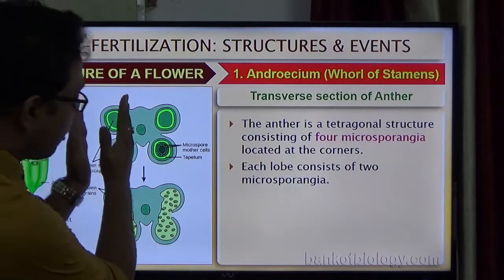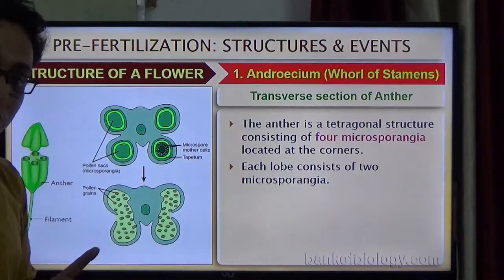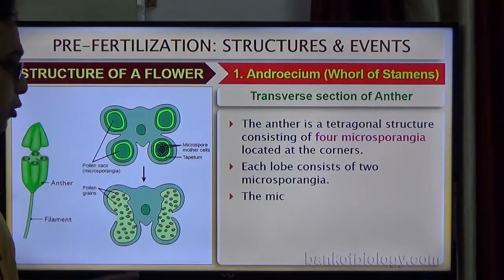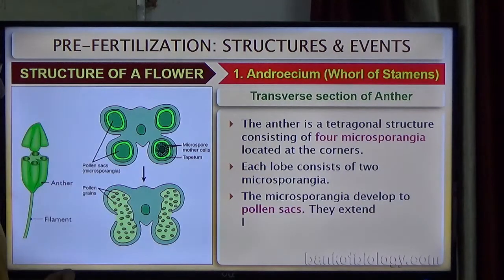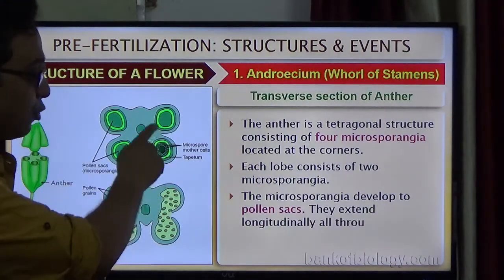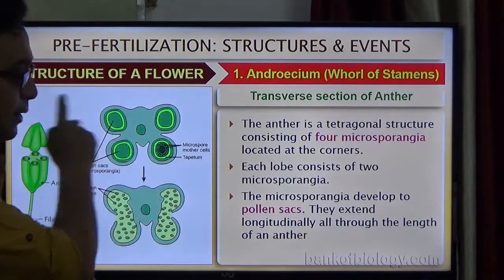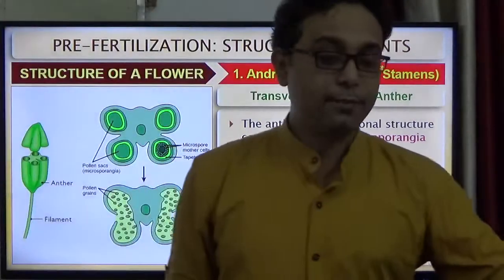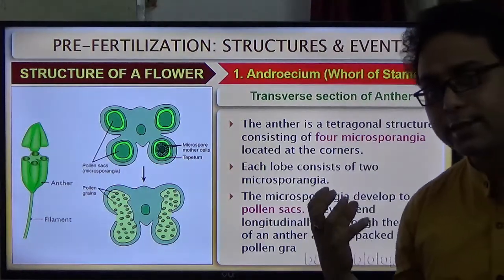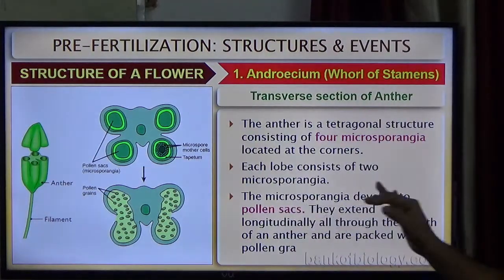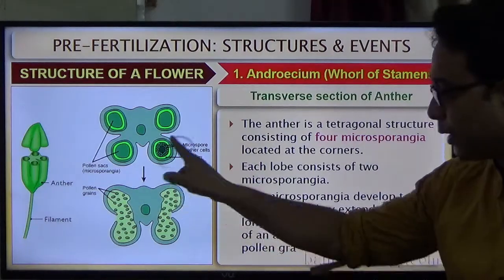Each lobe, so this is one lobe and this is another lobe. How many microsporangia are in each lobe? There are two microsporangia. From the microsporangia, the pollen sac is ultimately developed. What is meant by the pollen sac? It is the main site where the pollen grains are developed. So microsporangia develop into the pollen sac.